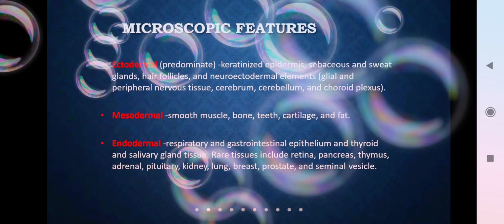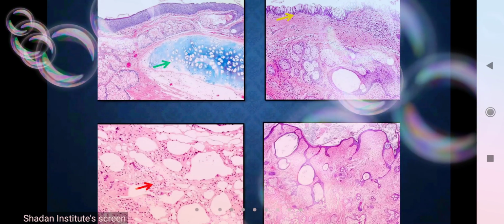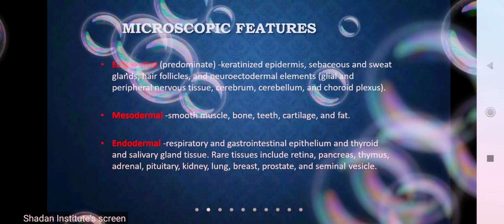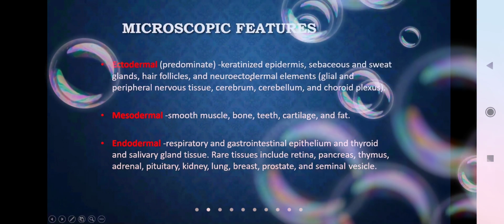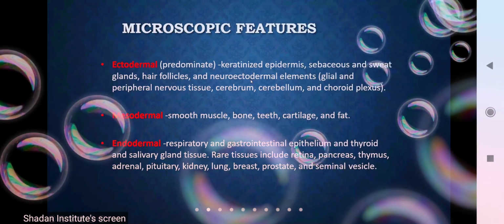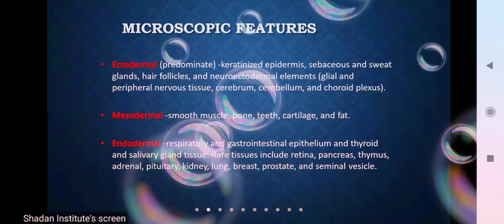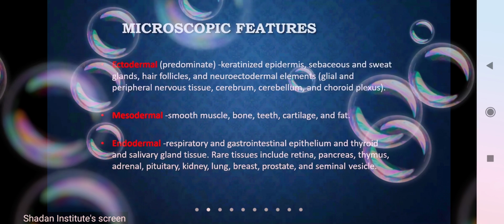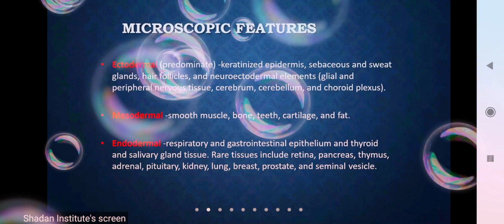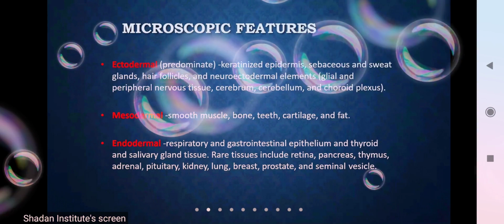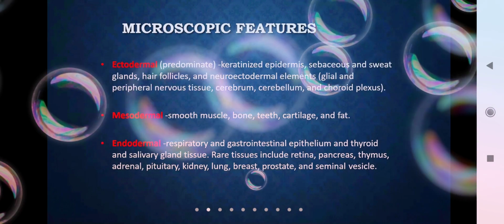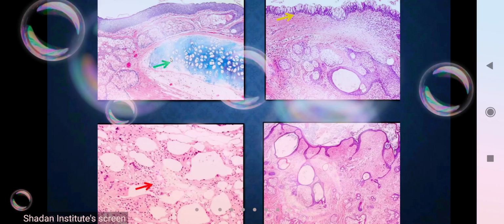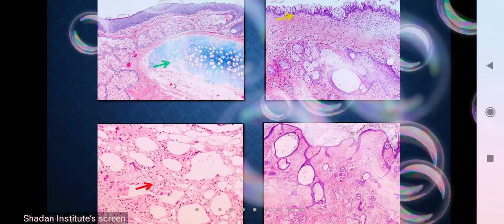So these are the microscopic features. There are three germ layer tissues. If it is derived from the ectoderm, the cyst might contain hair follicles, cerebrum, cerebellum, sebaceous and sweat glands. If it is involving the mesodermal layer, the cyst might contain smooth muscle, bone, teeth and cartilage. If endodermal, there might be thyroid and salivary gland tissues. So this is the histologic picture you can see here.